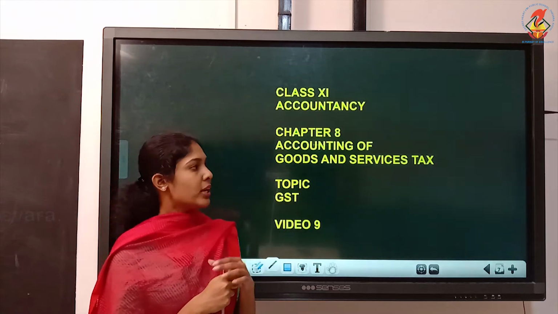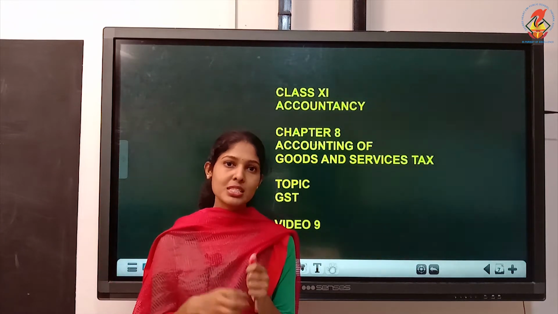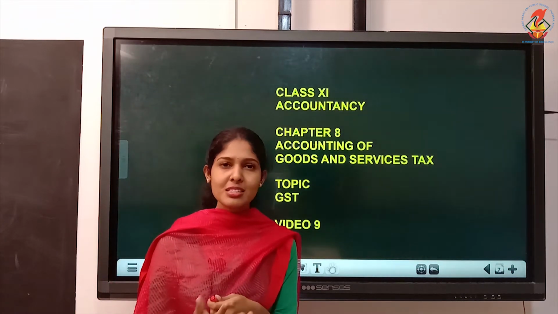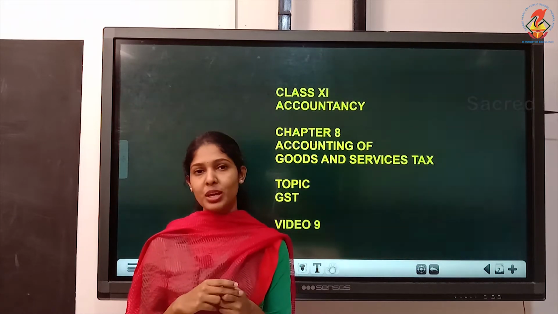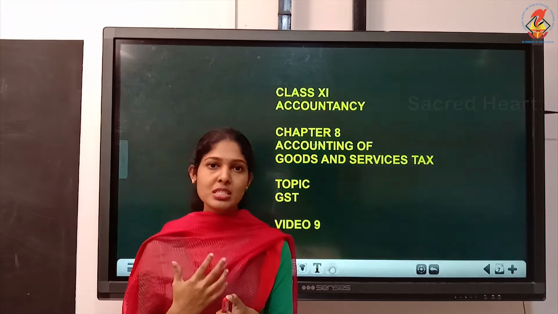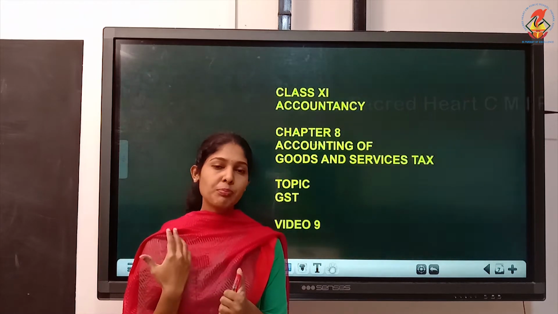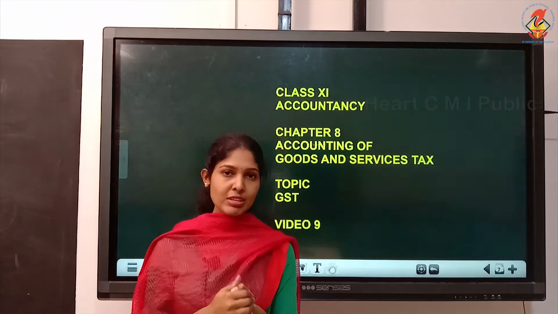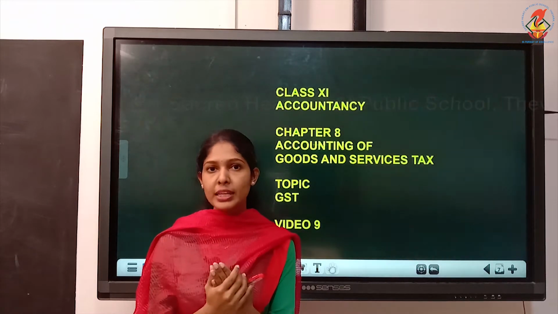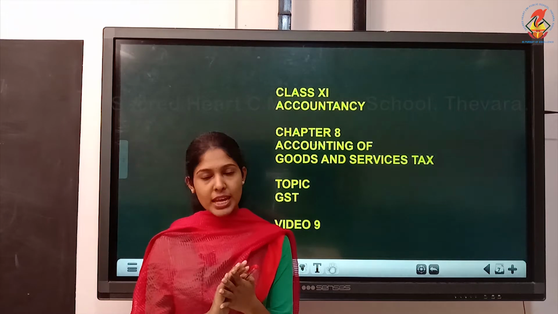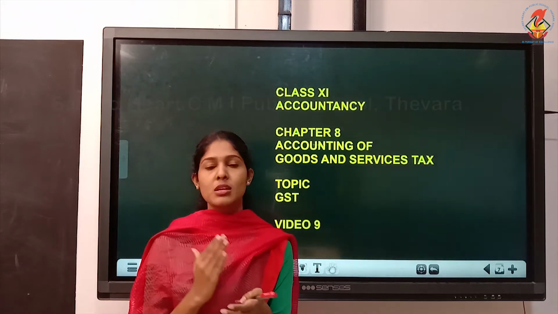Yes. So what is goods and services tax? GST, the term would be familiar, though you don't know the actual meaning. This goods and services tax was introduced from 1st July 2017 by the Modi government, and the main purpose behind the introduction of GST was one tax, one nation.